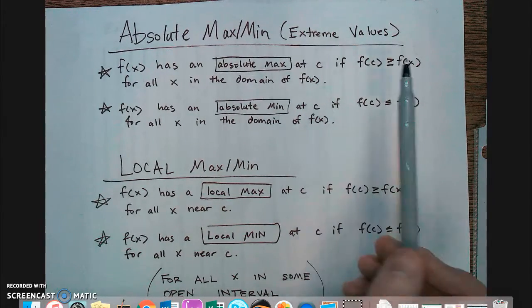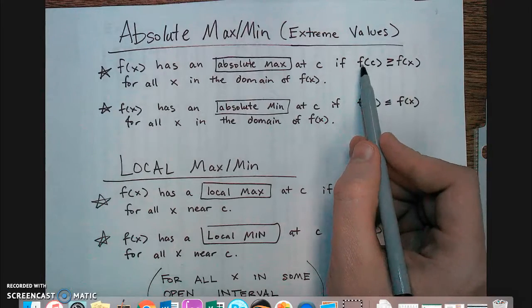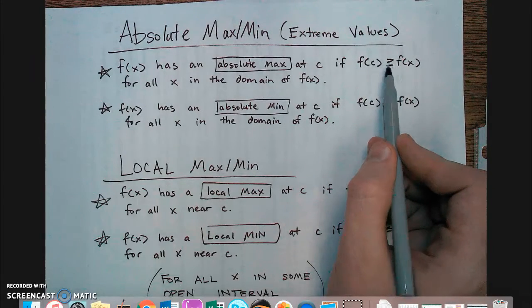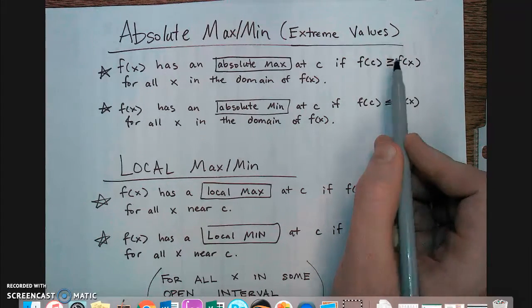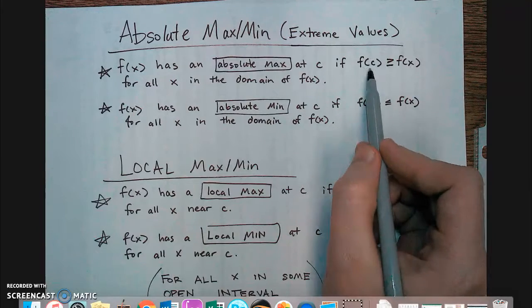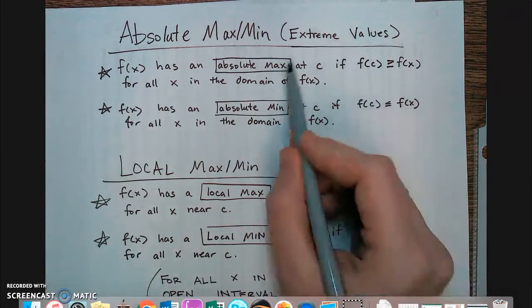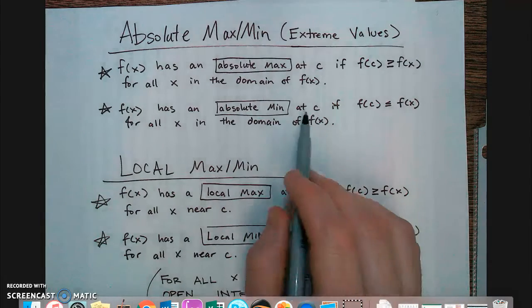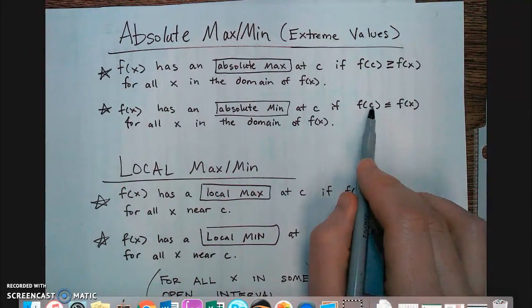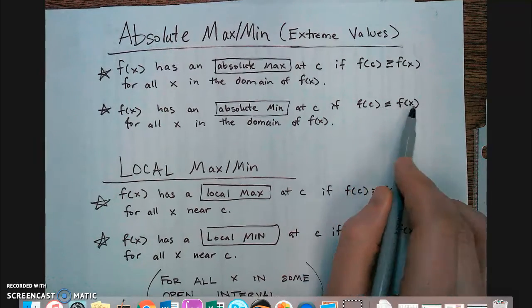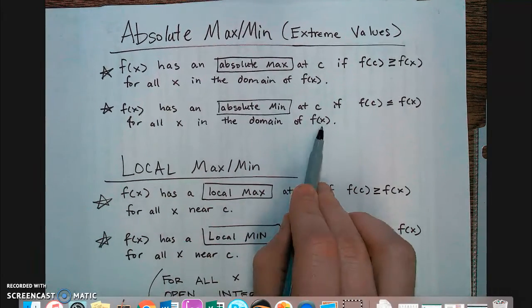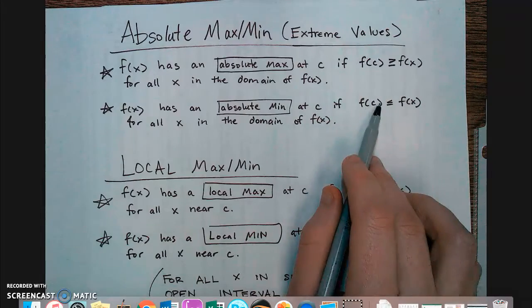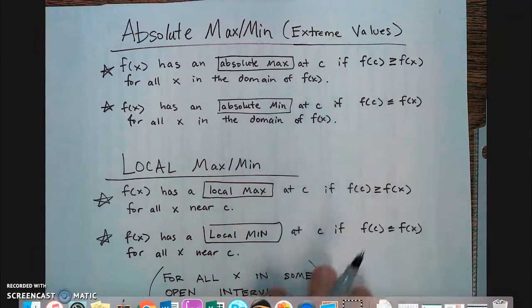So if we have a y value that's bigger than all other y values, and that is the tallest point in the graph, then that's the absolute maximum. Here we've got an absolute minimum at c if the y value at c is smaller than all other y values in the graph. So the smallest point in your graph is called your absolute minimum.